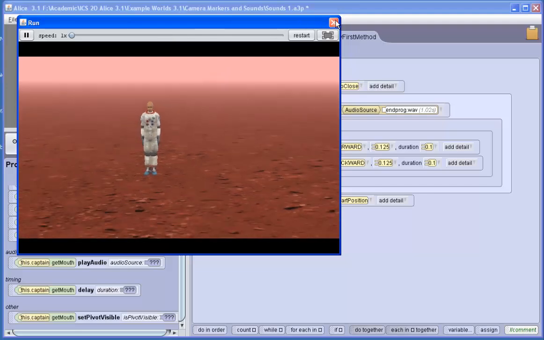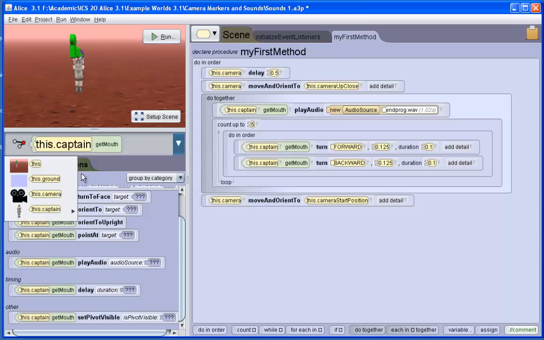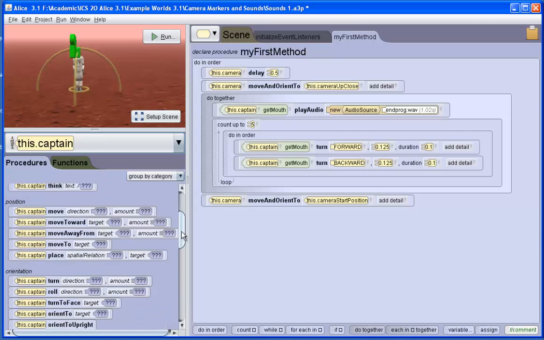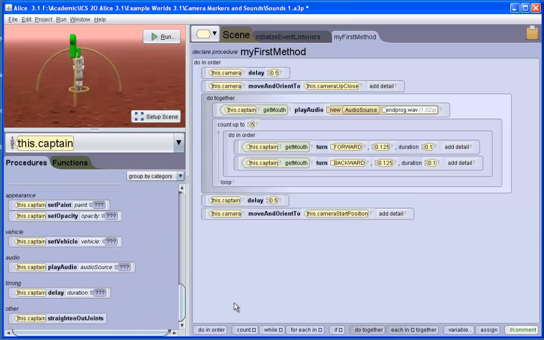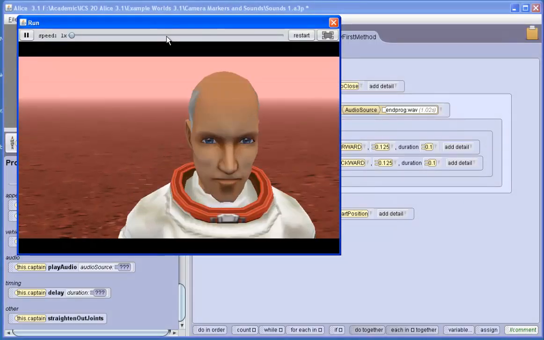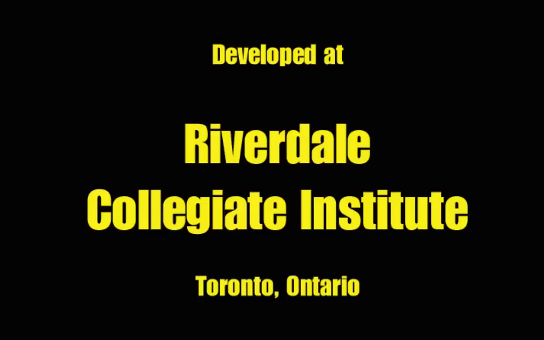A little bit of a delay after the captain finishes speaking. Half a second. Final run. Computer, end program. And there we have it, adding sounds.